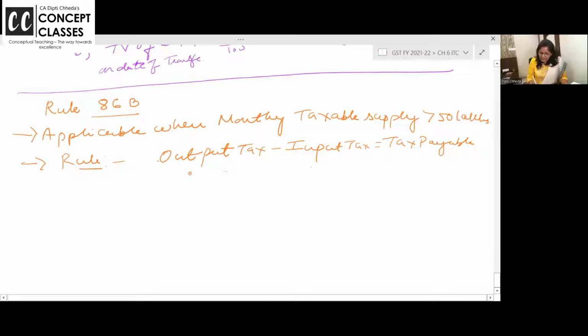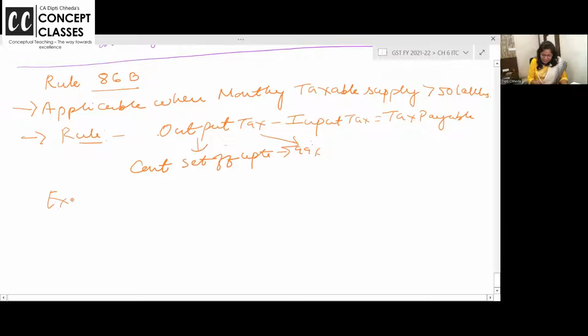Output tax you can set off up to 99% only. 99% of the output tax will be set off, and 1% tax you will have to pay in cash. Now write down one example we have seen. Let us write down our example. April 21. Let us say monthly turnover is 82 lakhs.